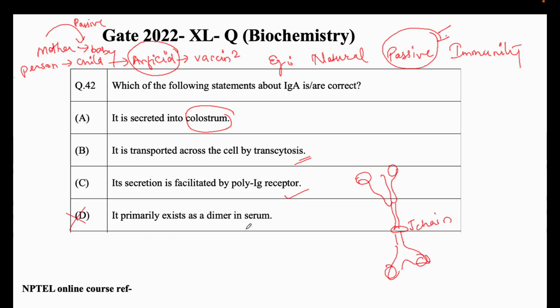So in serum, it is a monomer, whereas when it is secreted in the mucosal linings, or in the colostrum, it is always a dimer. During secretion it is a dimer, but in the serum it exists as a monomer. Okay, in the serum it exists as a monomer.